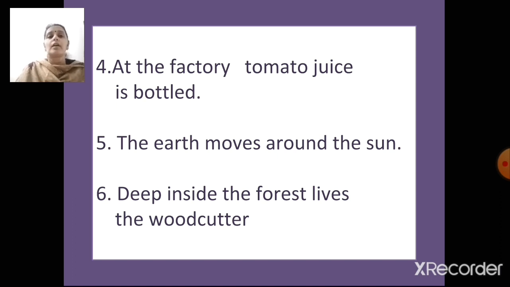Yes? Copy this down in your book. Underline the predicate and circle the subject. After you complete, I will show you the answers and we will correct and see whether we are getting it correct.